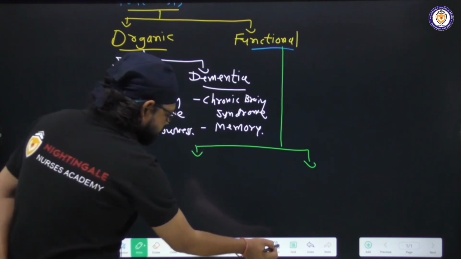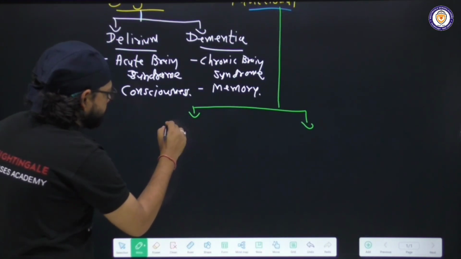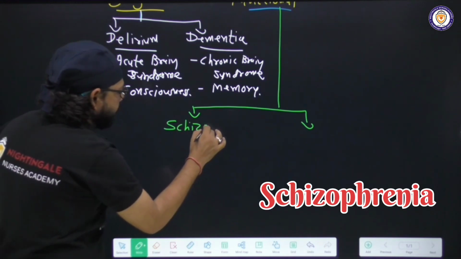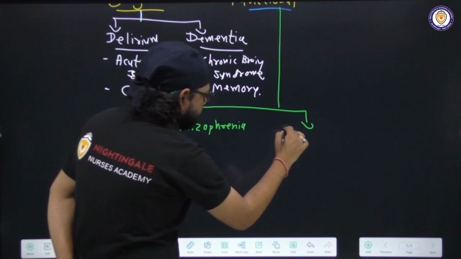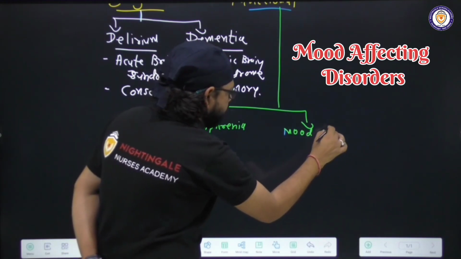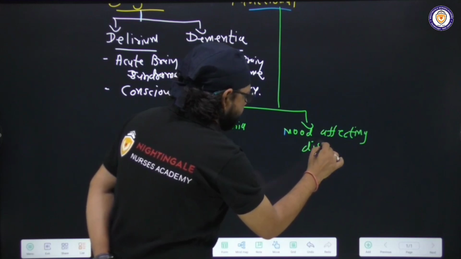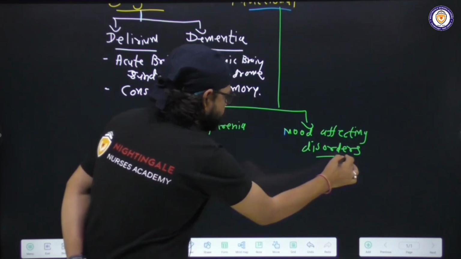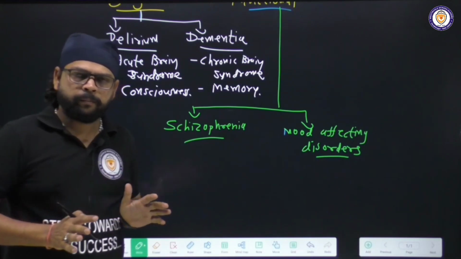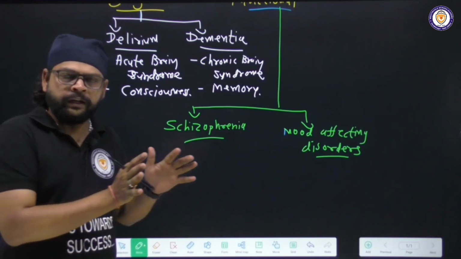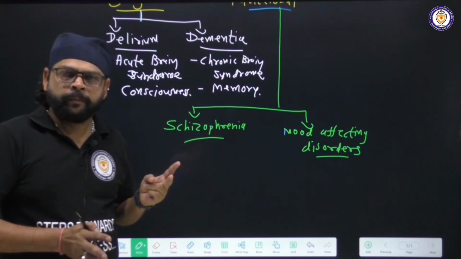First one is schizophrenia and second one is mood affecting disorders. Okay, now see what is schizophrenia. That is split personality or split of mind, meaning division of mind.